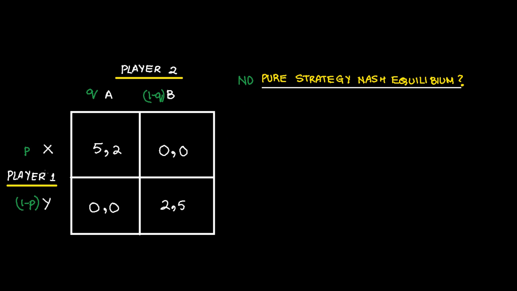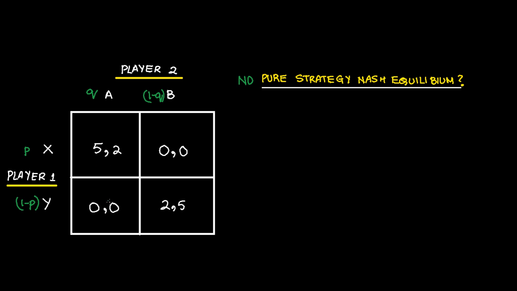When player 1 plays X, his payoff could be either 5 or 0. But whether it would be 5 or 0, it is dependent upon whether player 2 is playing A or B. Only when player 2 plays A, his payoff is 5. When player 2 plays B, his payoff is 0.